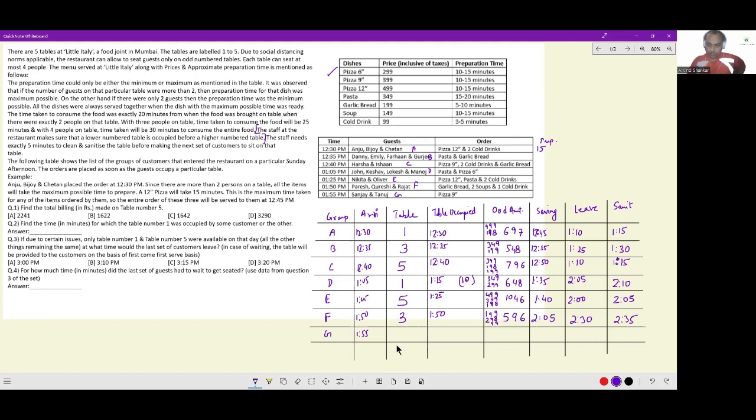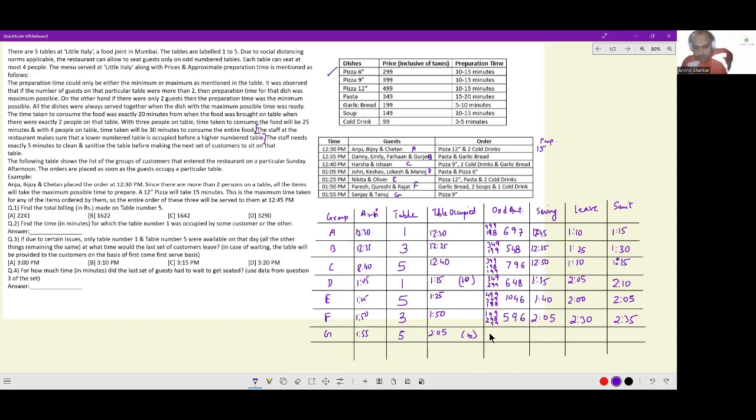The next group that comes in is at 1:55. At 1:55, neither table 1 nor table 5 nor table 3 is available. So these people would have to wait. The table that gets free earliest is table 5. So they will be assigned table 5 and they'll be seated only at 2:05. So these people have had to wait for 10 more minutes.